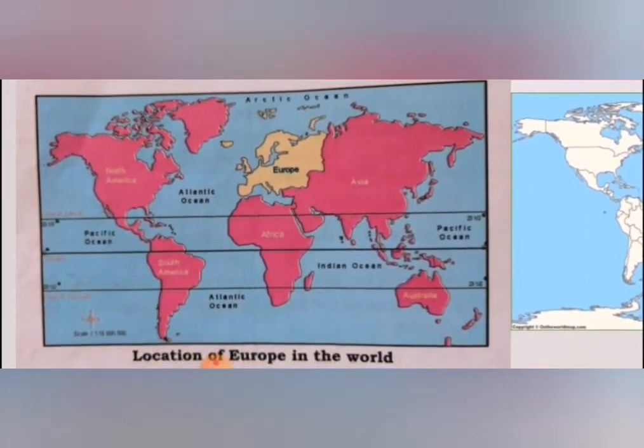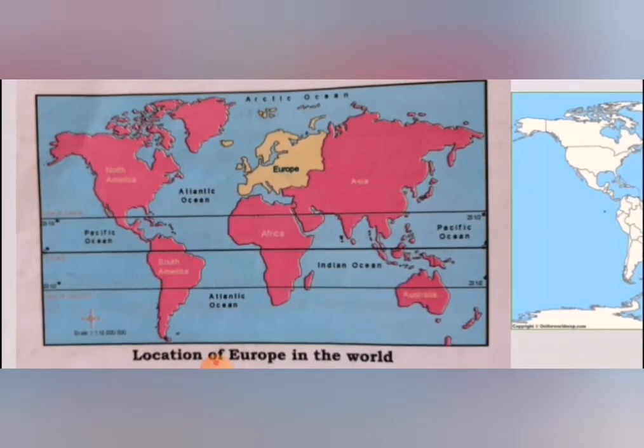So in the south is the Mediterranean Sea, in the west the Atlantic Ocean, and in the north the Barents Sea. It is covered with water on three sides.